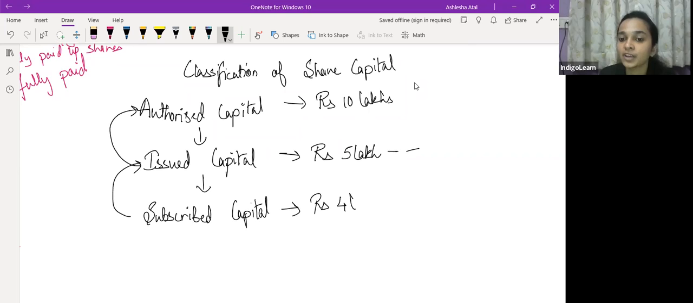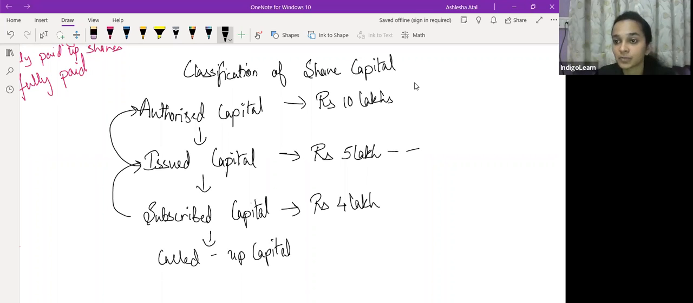Say for example, here 4 lakh has been subscribed by the public. So 4 lakh will become our subscribed capital. After subscription, the company will make a call, so called up capital comes. Called up capital is basically that part of the capital where the company has made calls in order to receive money from the shareholders.